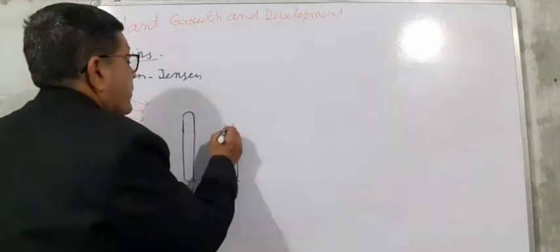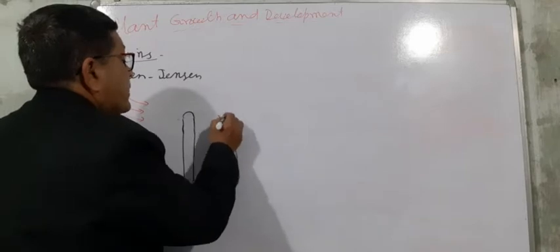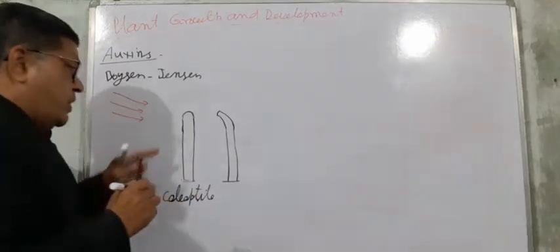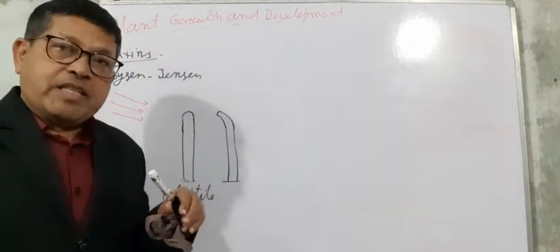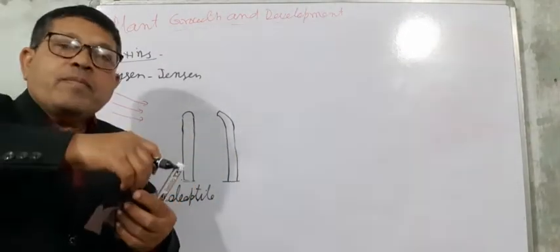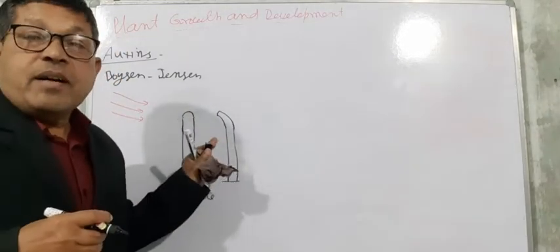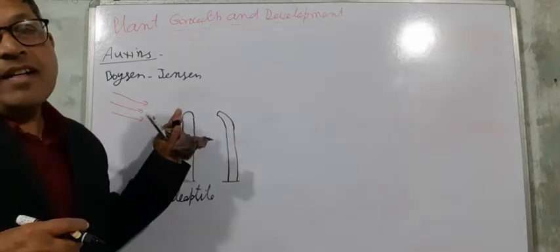It happened that bending occurred. Once he removed the apex and placed the same piece back, he observed that the bending occurred.